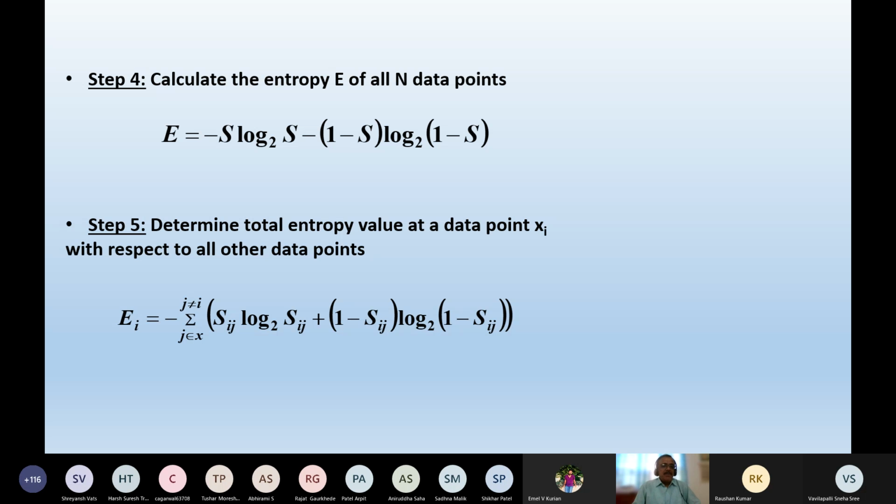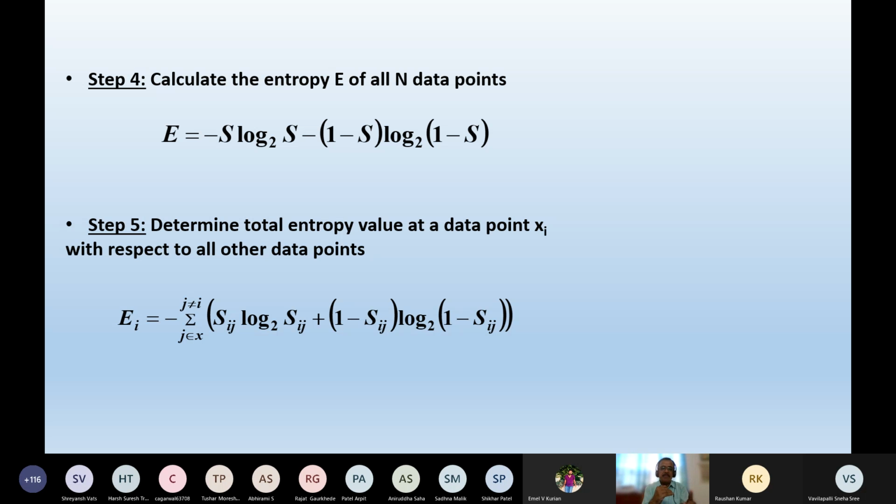Now, if I know the entropy between two data points i and j, can I not find the total entropy value at a data point xi with respect to all other data points? It's very simple. Supposing I have 1000 data points, find the entropy between the first point and second point, the first and third, first and fourth, first and fifth, and so on.